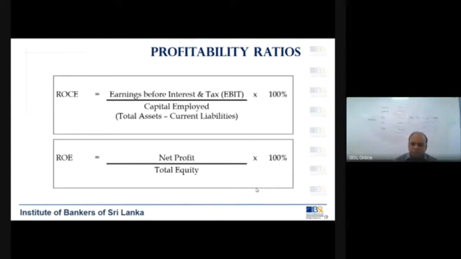So return on equity means what? Net profit. Net profit means profit after tax. Please make a note. Net profit means profit after tax. Generally, when we say net profit, it means profit after tax, because sometimes you get misled by the names. So net profit is the profit after tax. We call that net income, or profit after tax, net profit for the year. So many names are there. But basically it is the profit after tax of the company.